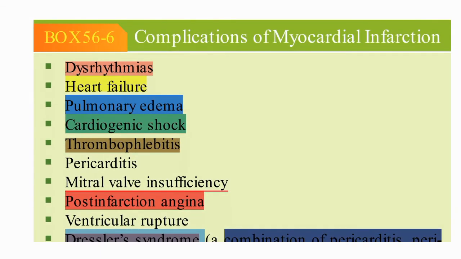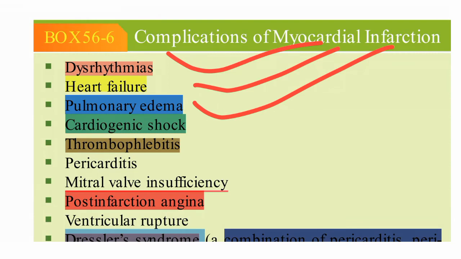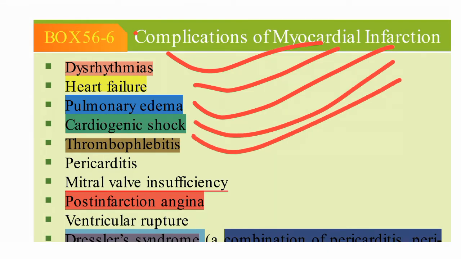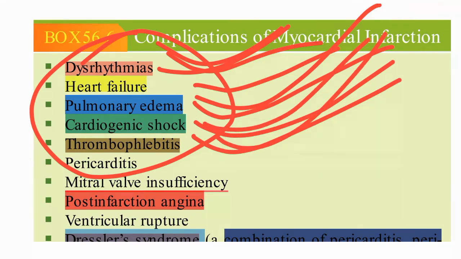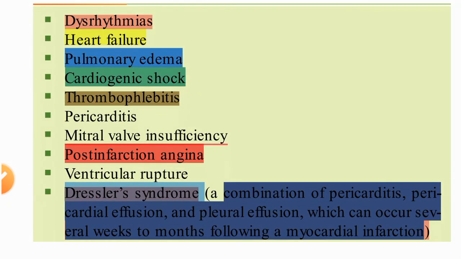Complications of myocardial infarction. What complications can occur if myocardial infarction is there? Dysrhythmia will be there. Heart failure can be there. Pulmonary edema may be there. Shock may be there, cardiogenic shock, and thrombophlebitis. These are the main important points. Important complications: dysrhythmia, heart failure, pulmonary edema, cardiogenic shock, and thrombophlebitis. This is very important.